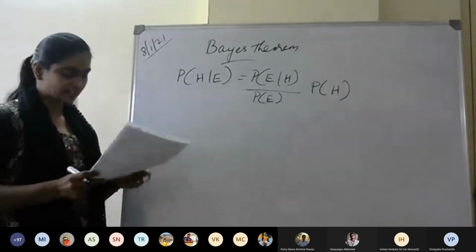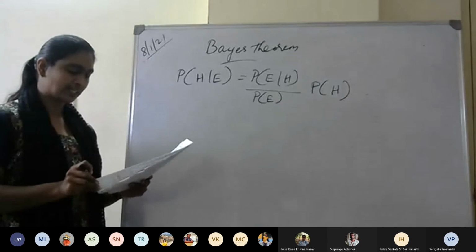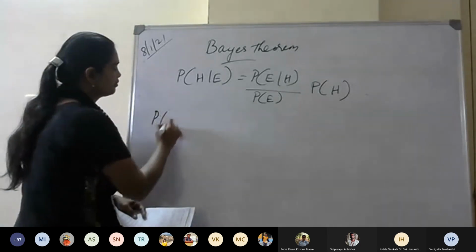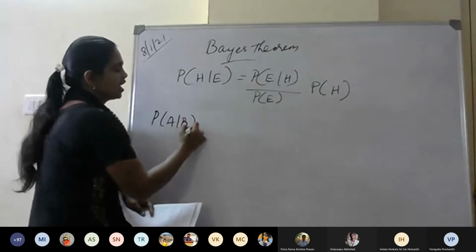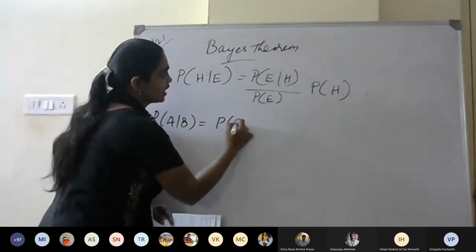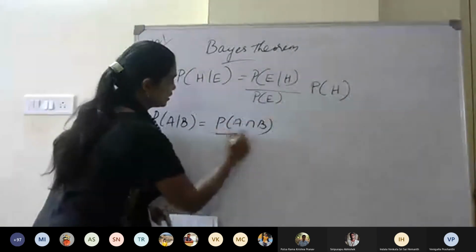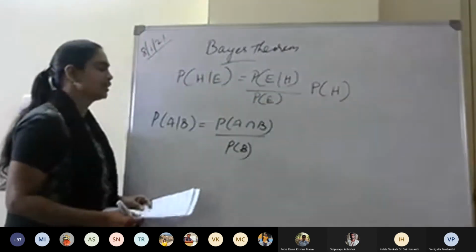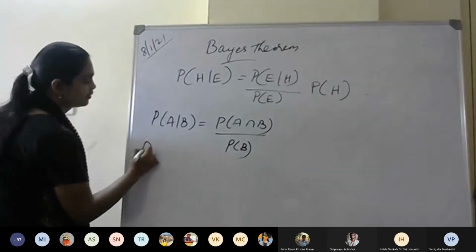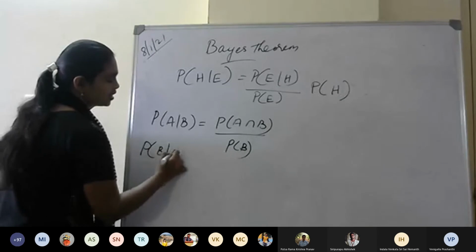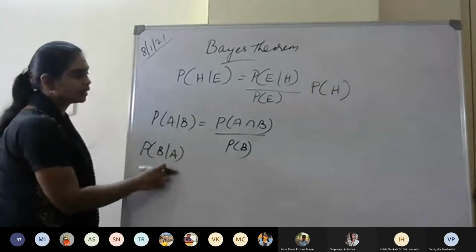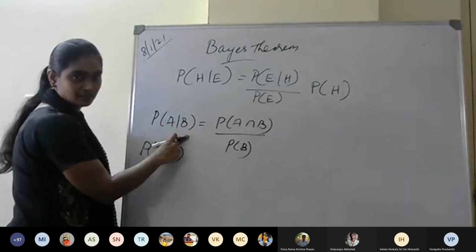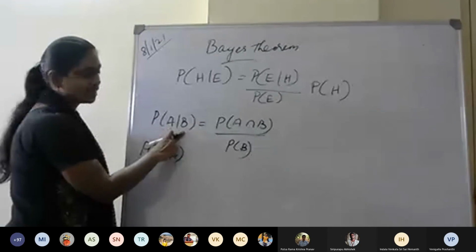I'm not deriving the Bayes theorem formula in full. Suppose I have P of A given B, I can write it as P of A intersection B divided by P of B. P of A given B means probability of A given B, where B is the evidence.